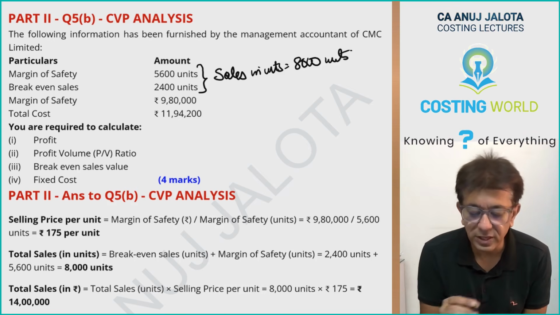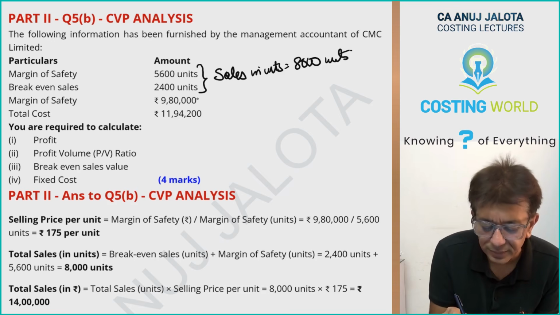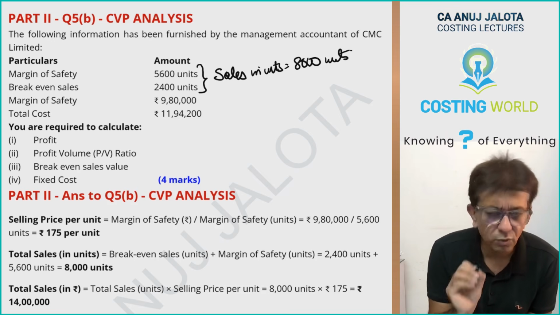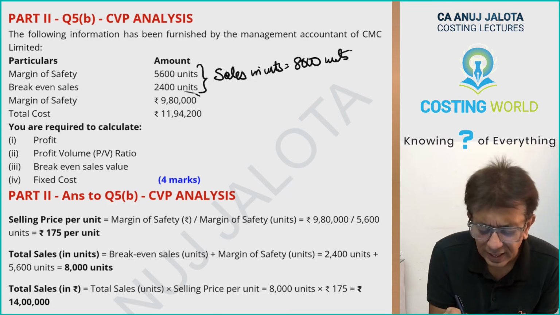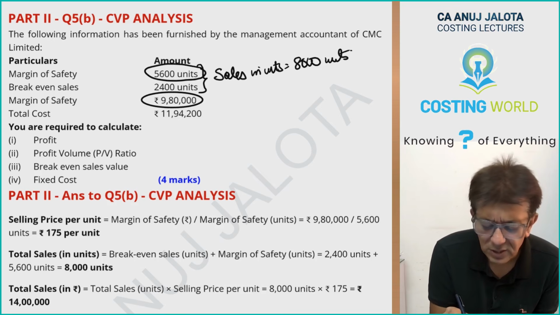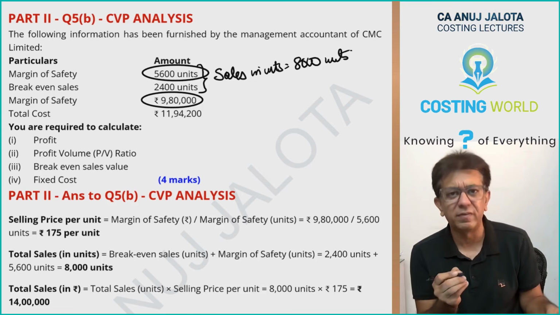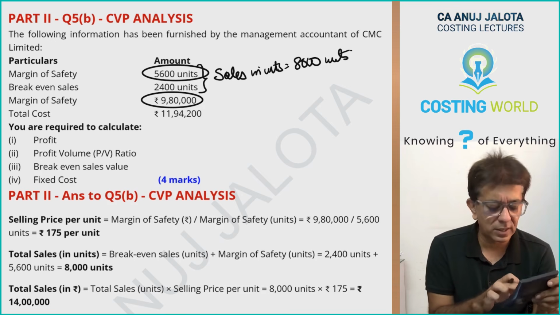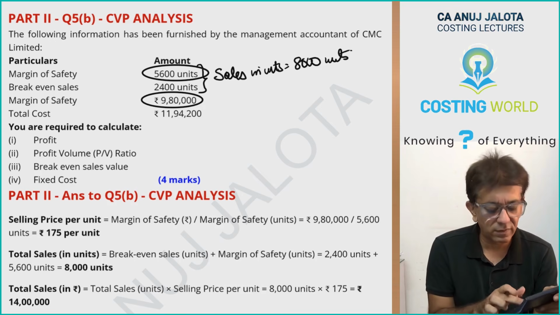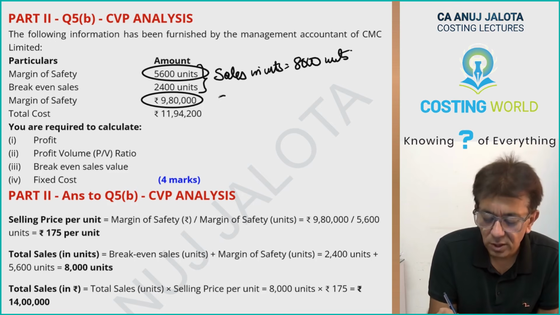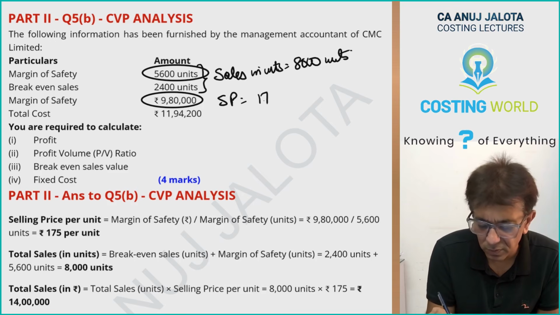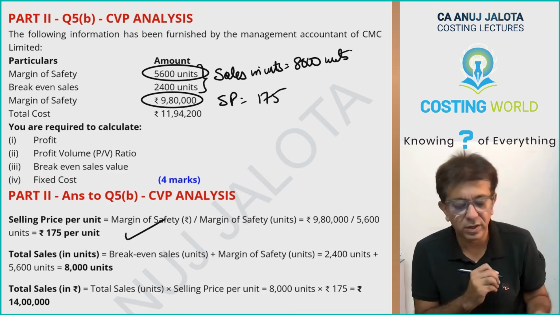Margin of safety in rupees is 9,80,000. So one common sense thing: 9,80,000 is margin of safety in rupees, 5,600 in units. If you divide, you will get your selling price now, beta. 9,80,000 divided by 5,600, so selling price is equal to rupees 175. That I have written over here also.